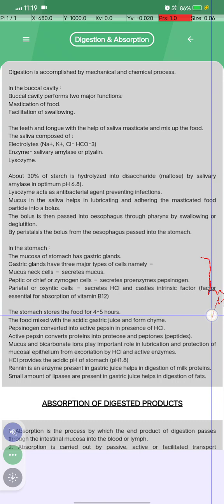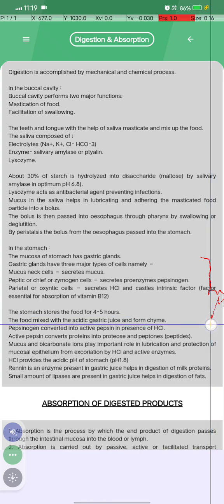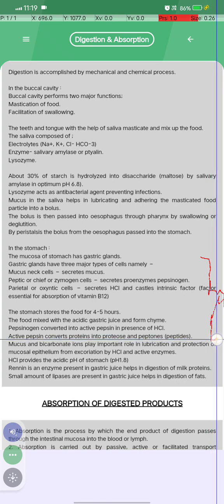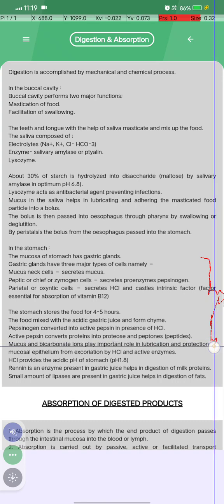The stomach stores the food for 4 to 5 hours, and the food mixes with acidic gastric juice to form chyme. The pepsinogen is converted into active pepsin in the presence of HCl, and the active pepsin converts proteins into proteoses, peptones and peptides.